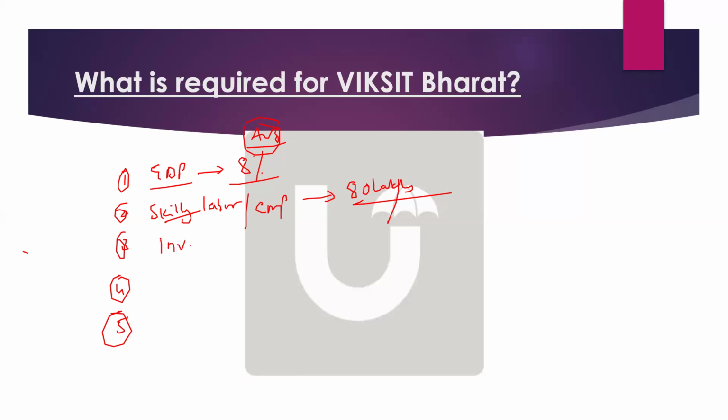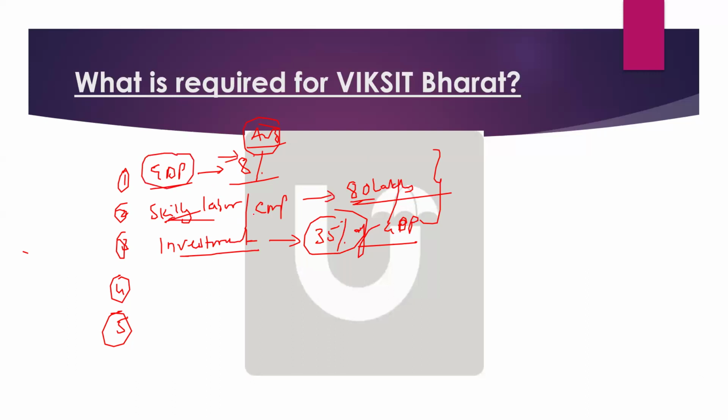Investment. Investment is a very big variable, right? So the investment rate should be at least 35% of GDP to achieve Viksit Bharat. These are some statistics. Anyway, I have given the statistics, don't worry, it is in the slide. But I'm just trying to tell you how to answer the question. If they ask you about Viksit Bharat, the main variable should be there, and an example or statistics. Main variable, statistics.